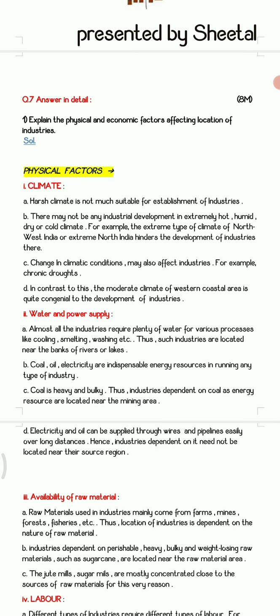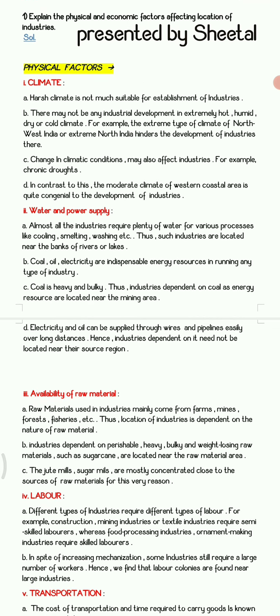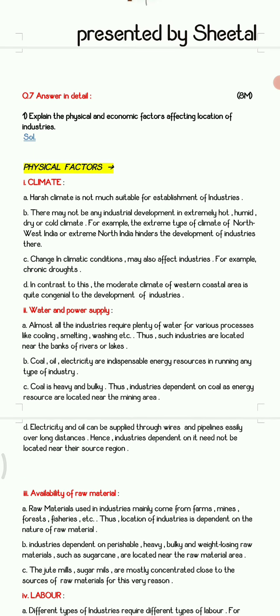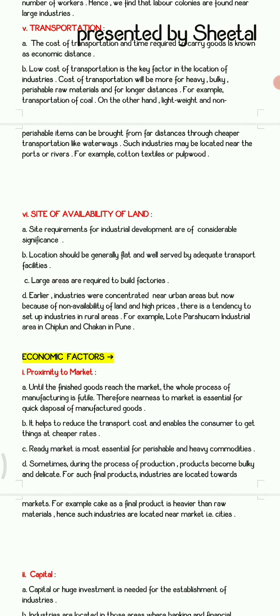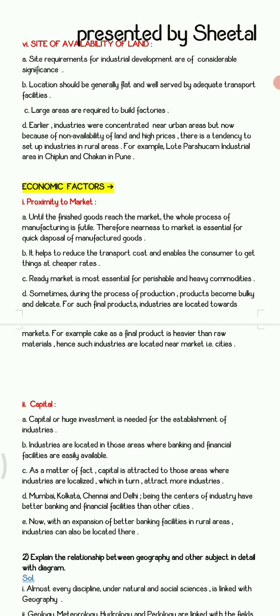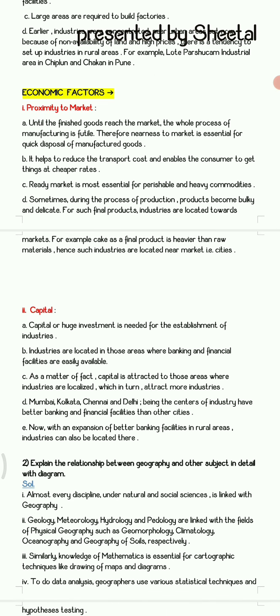The first question is, explain the physical and economic factors affecting the location of industries. The physical factors are climate, water and power supply, then availability of raw material, labor, transportation. Now this question is very important. It was already asked last year for 8 marks. So at least 9 to 10 points are expected. Each and every point you need to explain in detail. You can see here transportation, site availability. Then there are economic factors like proximity of market, capital and various other factors you can also mention.